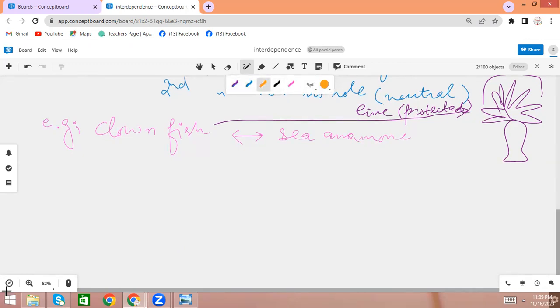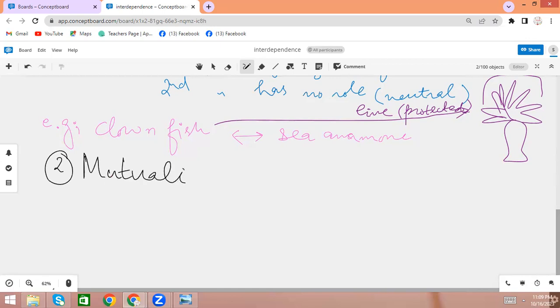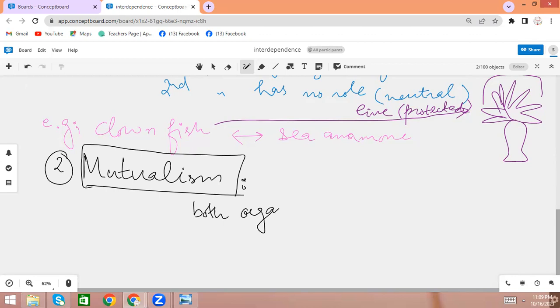The next is the second type of symbiosis, which is mutualism. So from the word, you can observe that mutual means both. Okay, so here both organisms are taking advantage of each other.